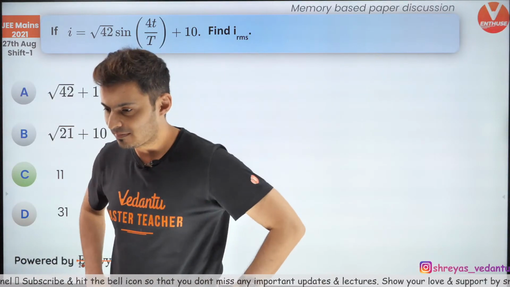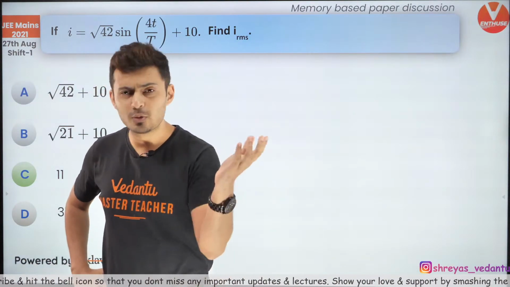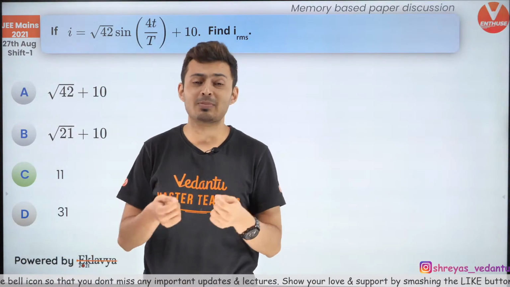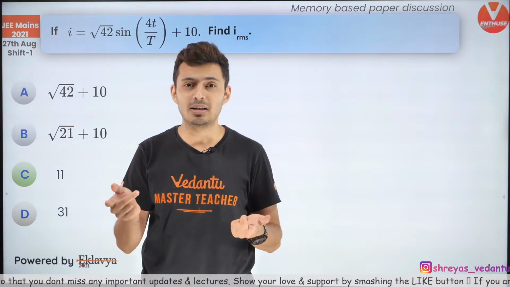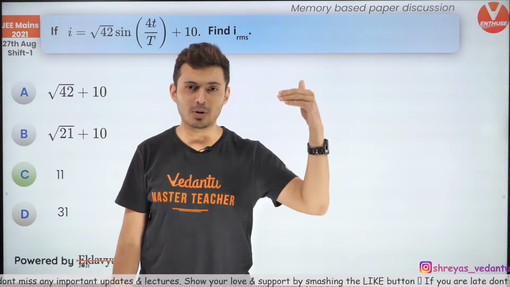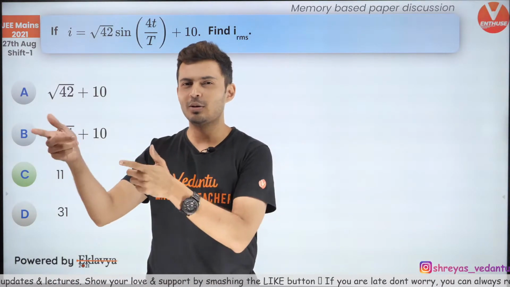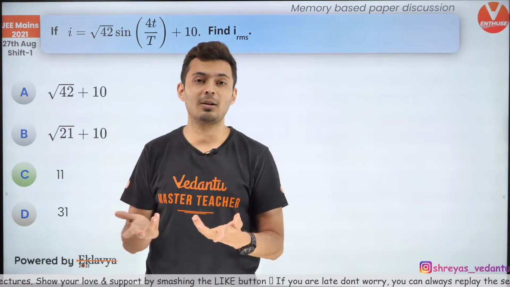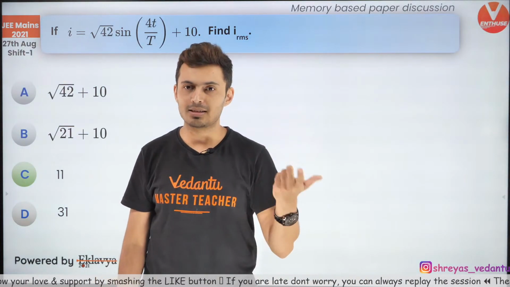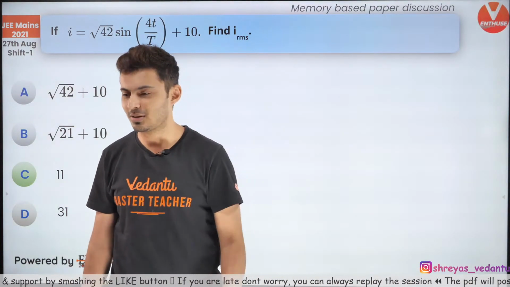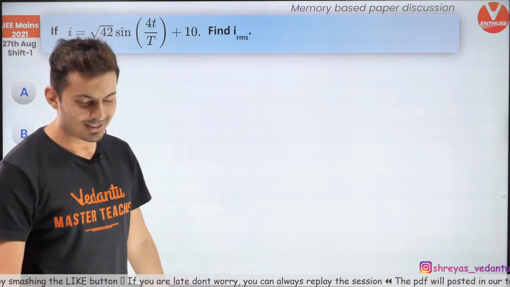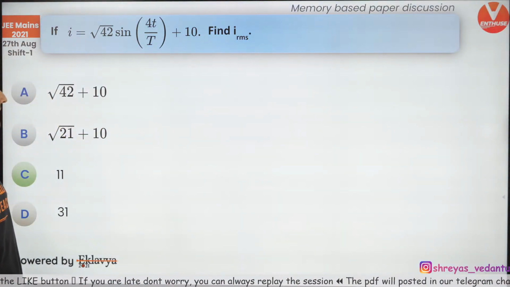That's one and the same thing. That's exactly what we did. IRMS by definition is the integral of sine square omega t from 0 to T, divided by T. So I didn't even do that integration; I directly wrote it, I didn't even find the integral of sine square. That is standard. That is the RMS definition. So that's how we did it. Okay, let's get moving to the next one coming up on your screen.